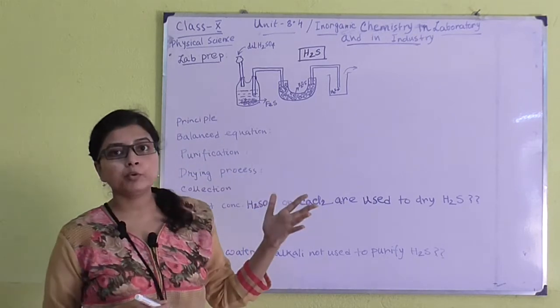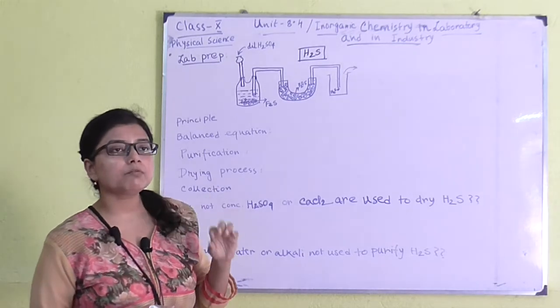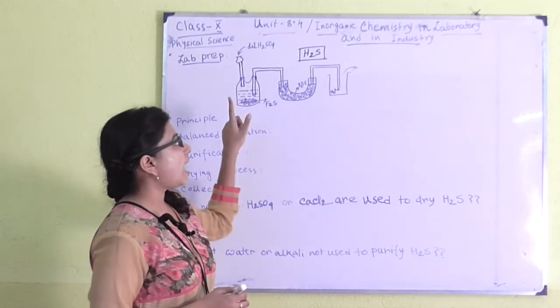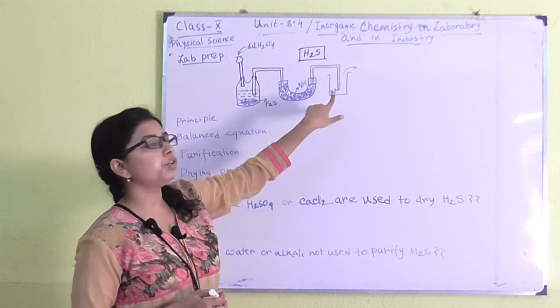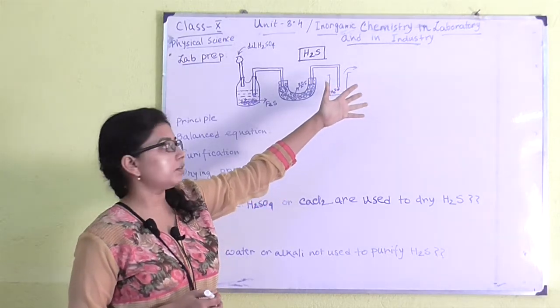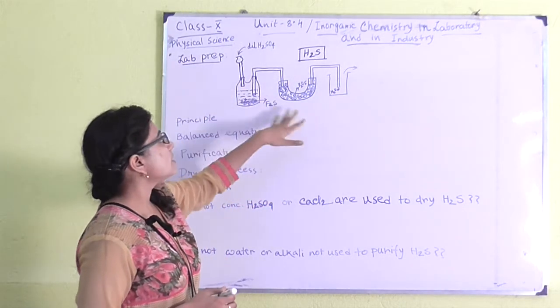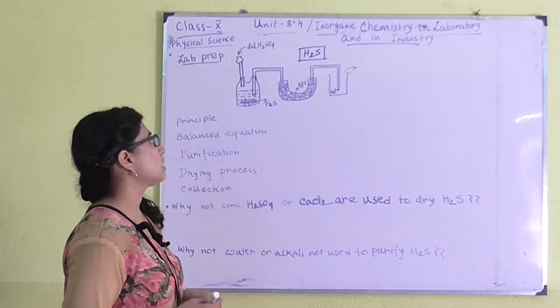In case of ammonia I mentioned downward displacement of air, because ammonia was lighter than air, but as H2S is heavier than air, we have to use the upward displacement of air process. So this is the general preparation procedure in the laboratory of H2S gas.